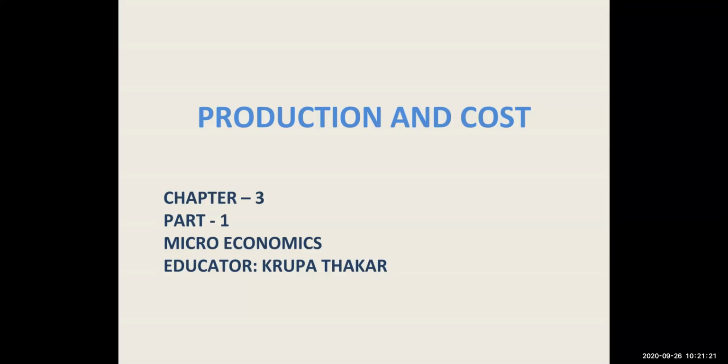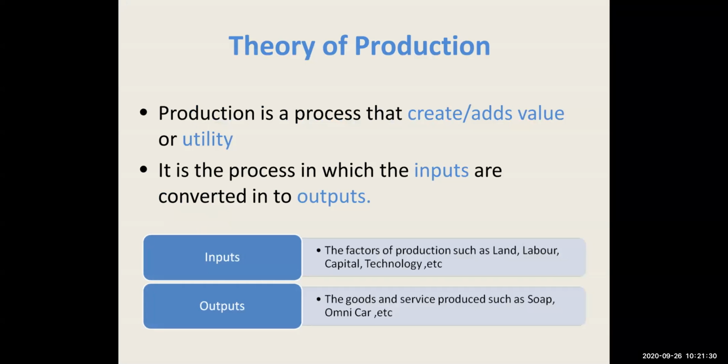Hello students, today we are going to learn chapter 3 of microeconomics, and that is production and cost. So first let's understand what is production.